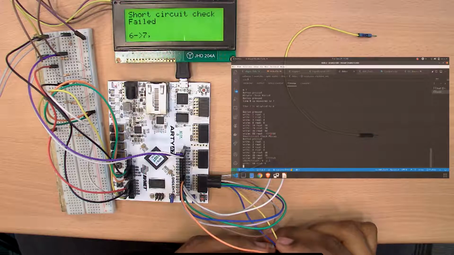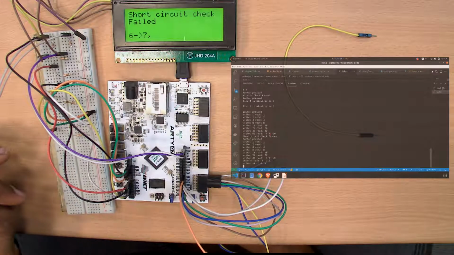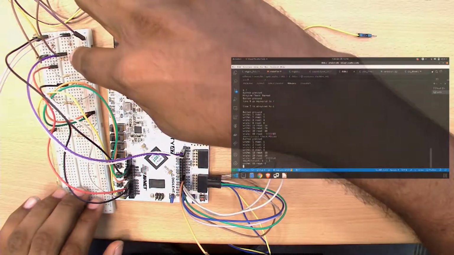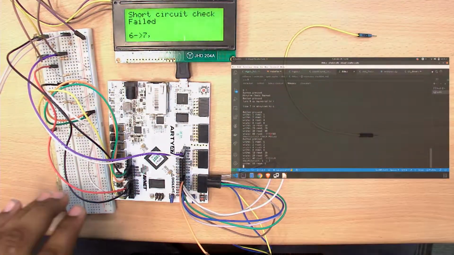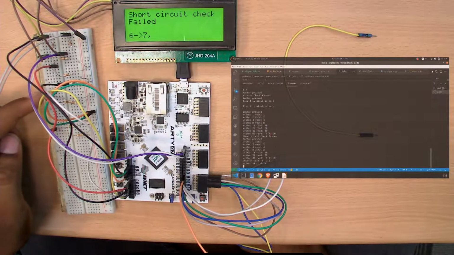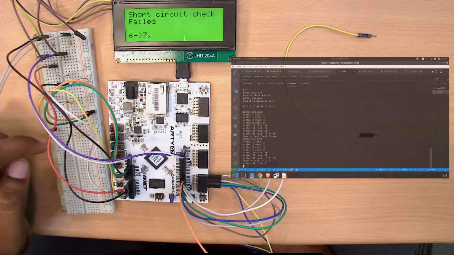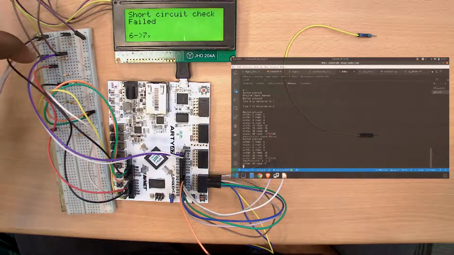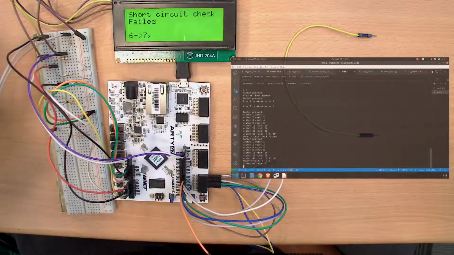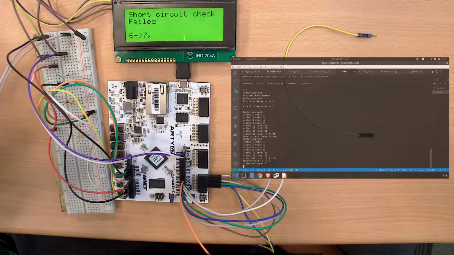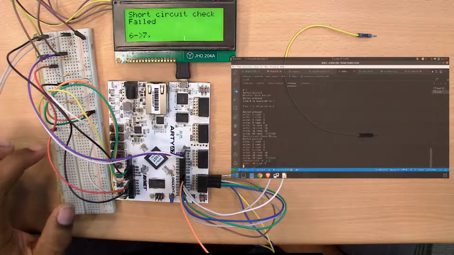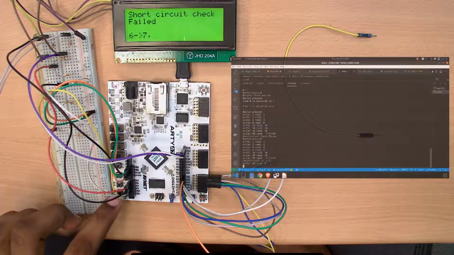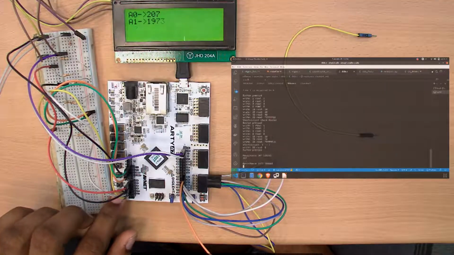For the resistance check, I have used the analog pins A0, A1, A2, A3. I have connected the resistances here. I have used a voltage divider circuit for these, and there are 4 resistances. All the known resistances are 1000 ohms, and the others are as encoded. One of them is 220, another is 2200, another is 100, and the other one is 1000. So going for the resistance check, button 0.